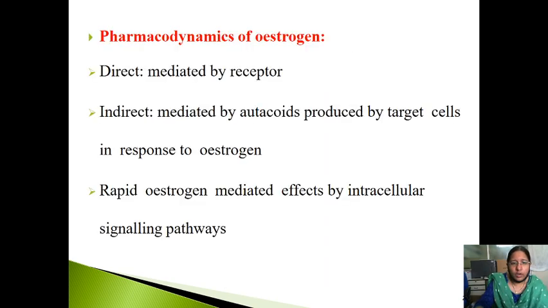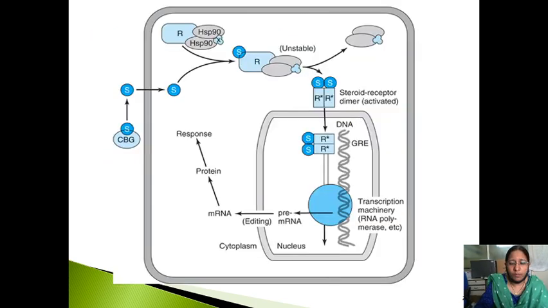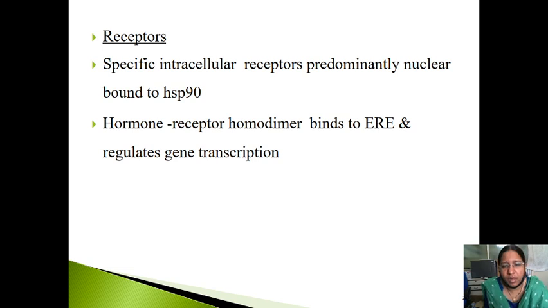Now, pharmacodynamics, the mechanism of action, is very important. It can be direct, mediated by the receptor, or indirect, mediated by autocoids produced by the target cells in response to estrogen. There are also rapid estrogen mediated effects by intracellular signaling pathways. Estrogen has two types of receptors, ER alpha and ER beta.